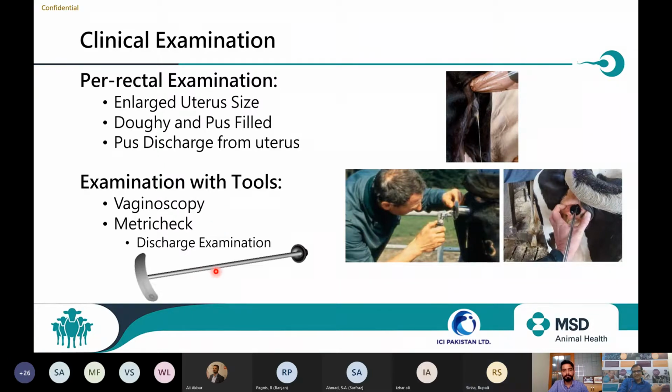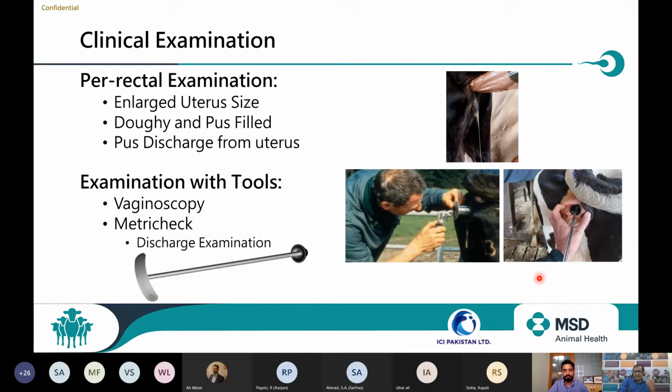The Metricheck is a very useful instrument that we can use to collect uterine discharge or uterine fluid. It is a rubber-capped instrument. We insert it into the uterus, take out the discharge, and then we observe it.